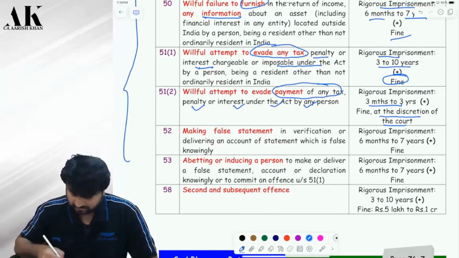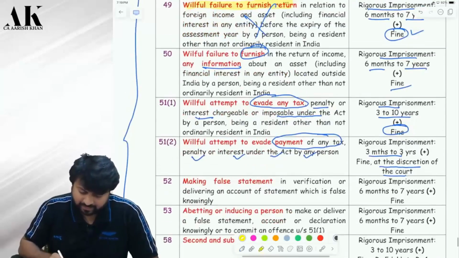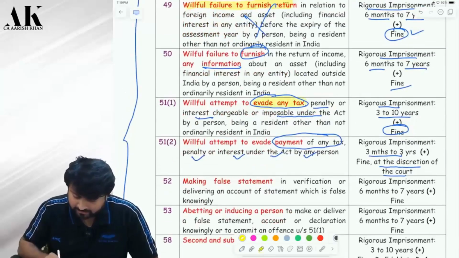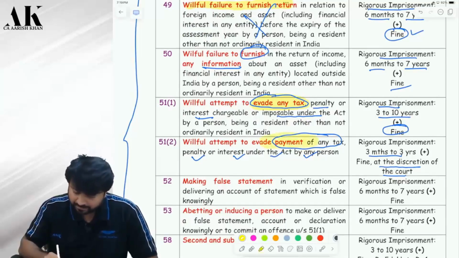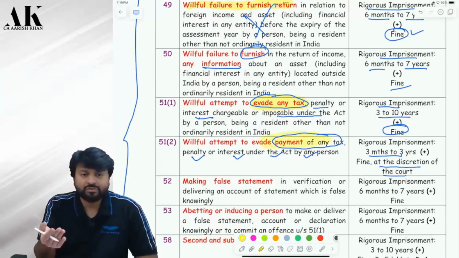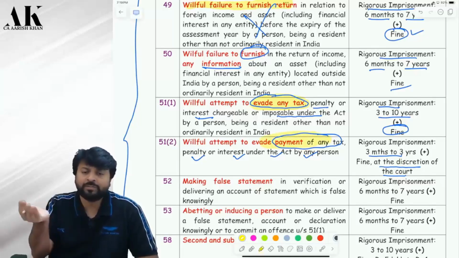So, what is the difference between the two? Yes, there is a difference between willful attempt to evade any tax and willful attempt to evade payment of tax. Here, you are evading the tax, means you have not shown the income. That is evading tax. Here, assessment is done on you, the department has sent you the notice, they have asked you for the tax payment, but you are not paying the tax.